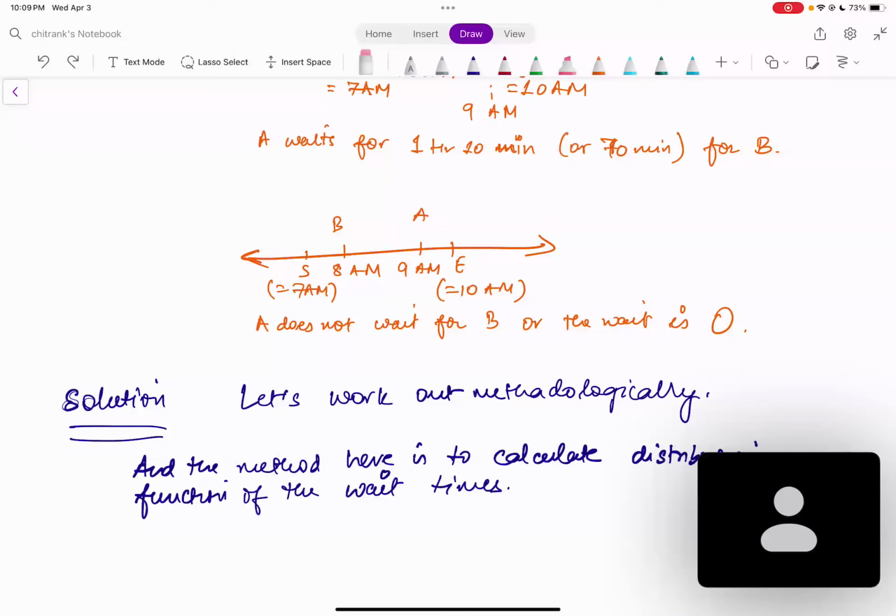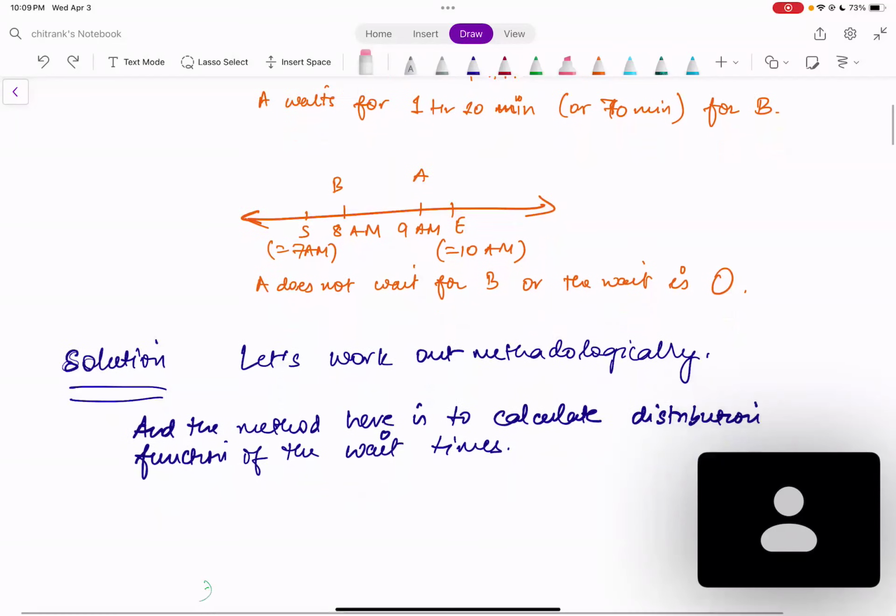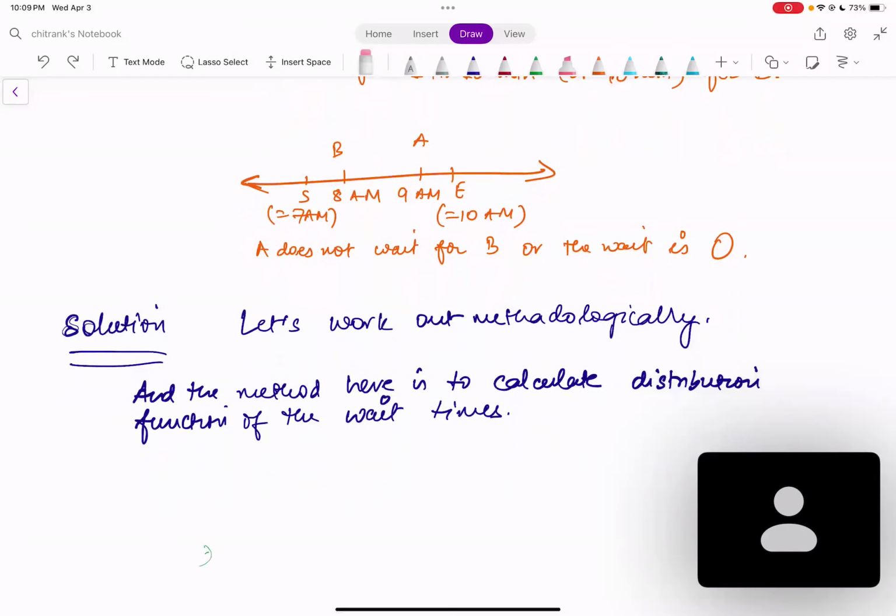Although I've written the solution here, what we are discussing is not really the solution. All that we'll be doing is setting up our goal. What is it that we want to calculate? And this is all part of a methodology, which is a general framework in many probability and stats questions that you're going to see: you begin with setting up a goal, because the problem that you have will almost always sound horrible. It's complicated.